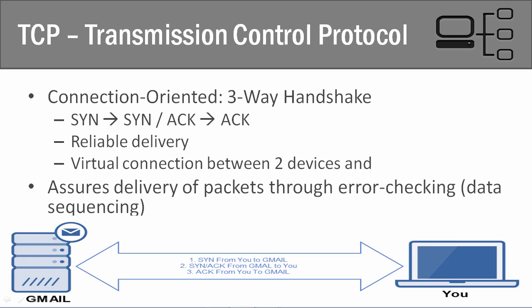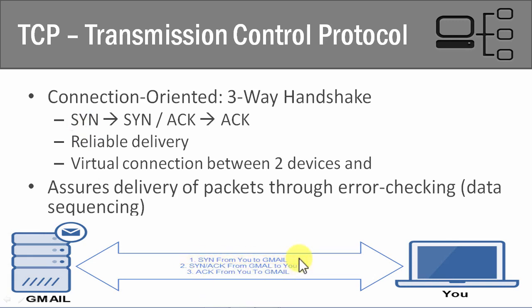So TCP is connection oriented, and before it sends any data to any other device, it does what we call a three-way handshake. And so what is this three-way handshake? Well, the device that wants to communicate with the other device on the network, before it starts to communicate, for example, you down here, let's say that you want to communicate with Gmail to check your emails. Before you start transmitting data back and forth, the first thing you're going to say is, hey, Gmail, I want to communicate with you, and this is called the SYN portion of it. So number one, you send a SYN request to Gmail.